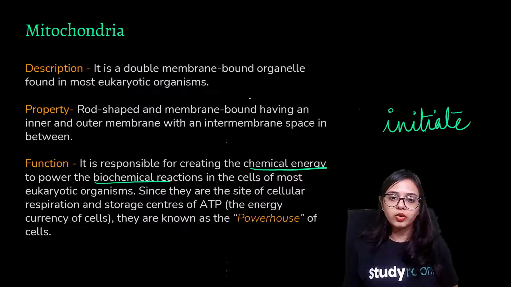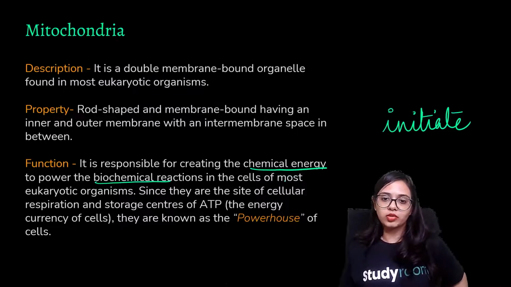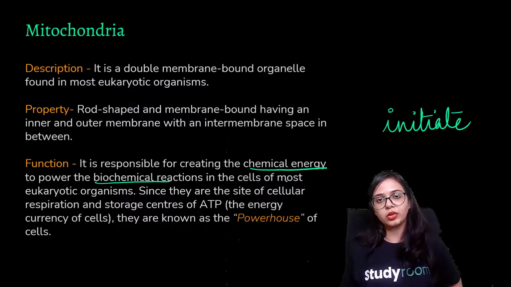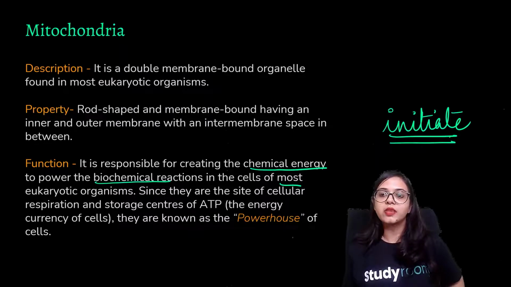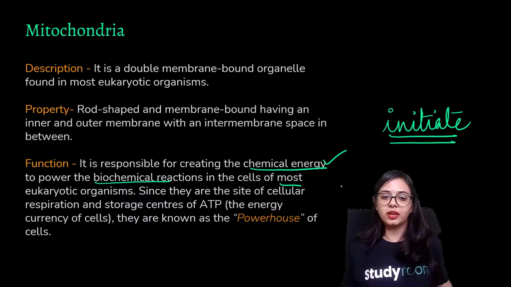All right, so mitochondria is the site where chemical energy is created to power the biochemical reactions in the cells of most eukaryotic organisms. So mostly, mitochondria is the site where this initiation happens. Initiation of what? Initiation of chemical energy. Why? So that biochemical reactions may occur inside our cell, biochemical reactions which are important for our survival, for our basic metabolic functions.